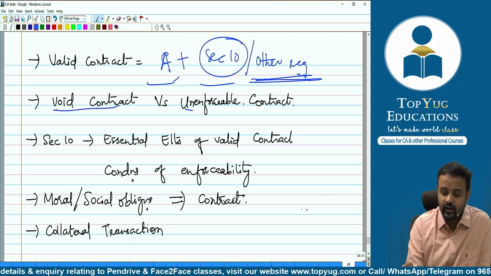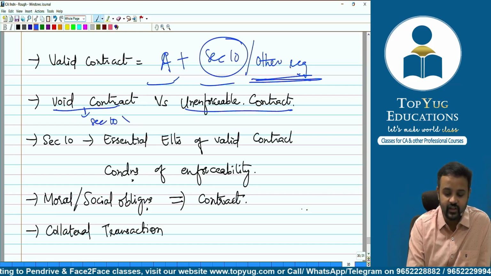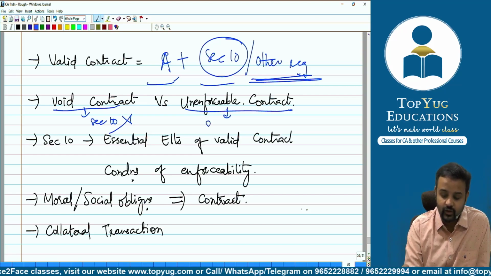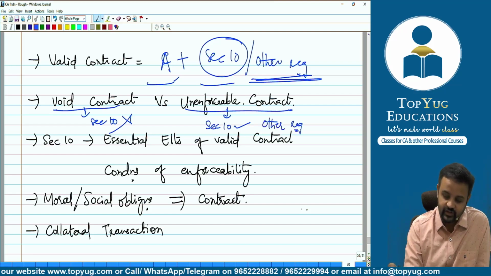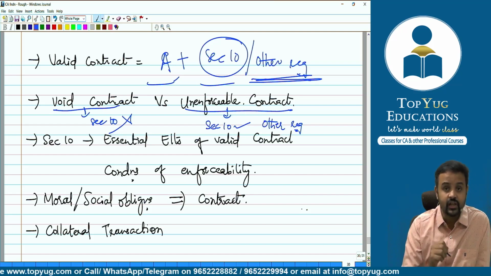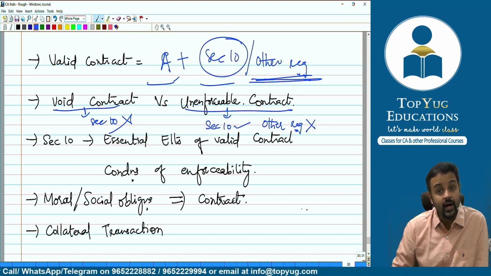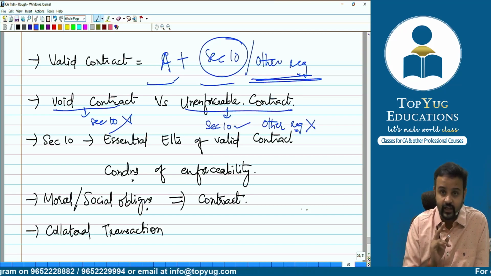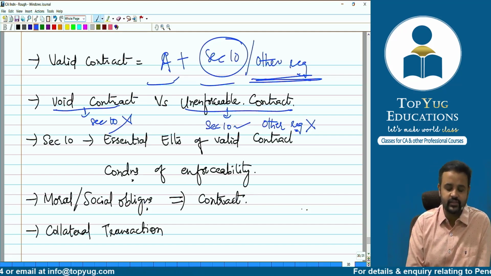Then coming to void contract and unenforceable contract. I hope you remember. Void contract means what you're talking about is maybe section 10 is not satisfied. When we talk about unenforceable contract, maybe section 10 is complied with, but some other requirement, like just now I have mentioned, stamp paper only it should be there, it should be registered, okay, then only it can be enforced. Like that, if there is some other requirement which is not satisfied, then it comes under unenforceable contract. As such, void contract is also not enforceable. Okay, I'm repeating again. As such, void contract is also not enforceable. But then when we say unenforceable, what we mean is section 10 requirements fulfilled, however, some other special requirements not fulfilled.